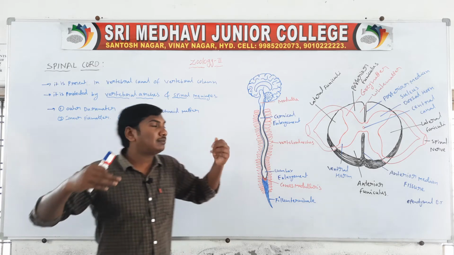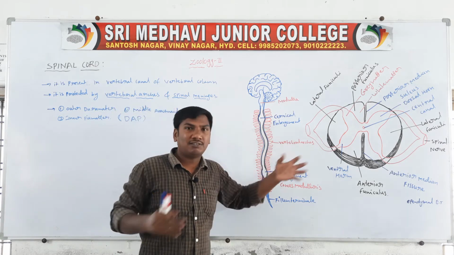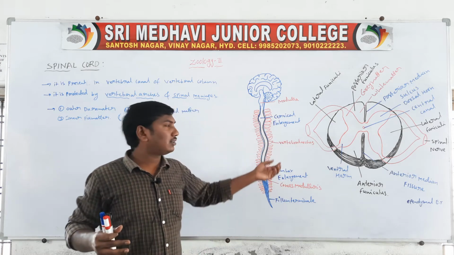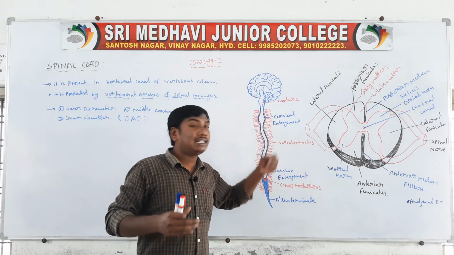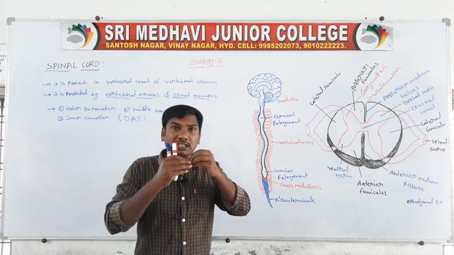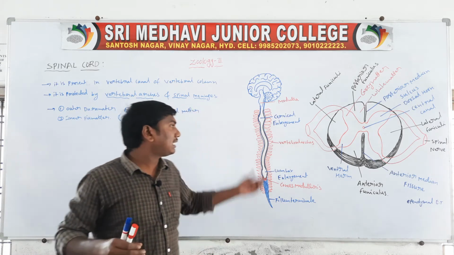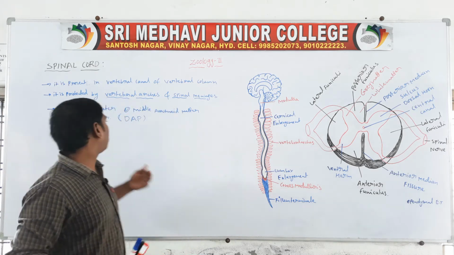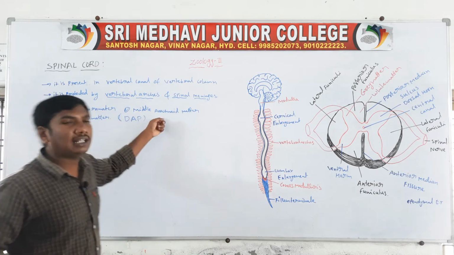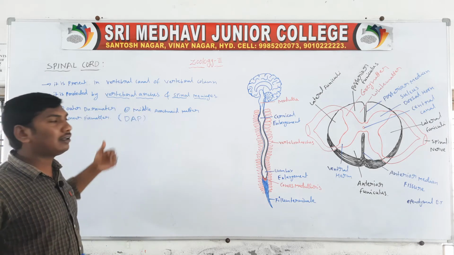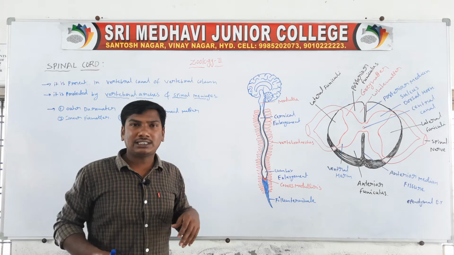The first protection of the spinal cord is the vertebral arches. Below the vertebral arches there are membranes, and those membranes are called meninges. These spinal meninges protect the spinal cord. They have three layers: the outer dura mater, the middle arachnoid mater and the inner pia mater. So they are the protective membranes.